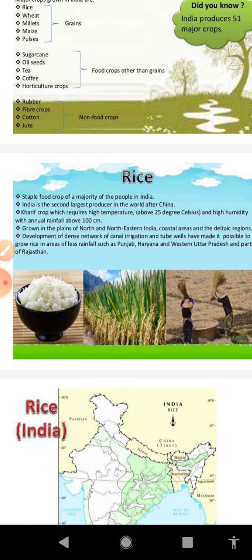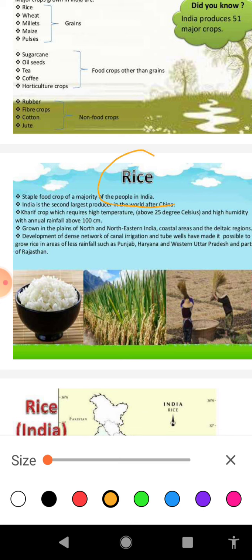With regard to rice, this crop is the important food grain of our country, and from this topic you may get the question, name the staple grain of India. As this is the chief grain cultivated by the farmers, we can mention rice. Rice is the staple or chief or main grain of India.